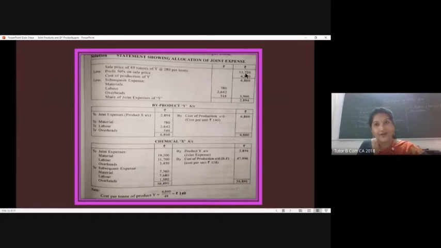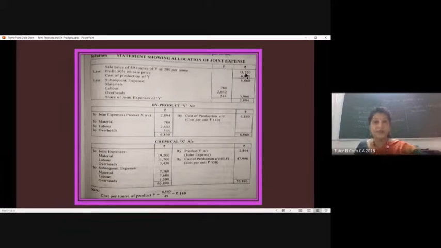If we get that, it is very simple for us. We just have to reduce the share of joint expense of Y from the total cost of production of X to arrive at the basic cost of production of X, chemical X, the main product in this particular context. So that is the first method which we did for computation of byproduct.